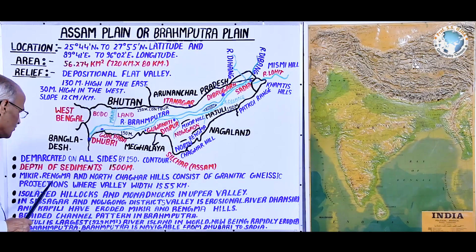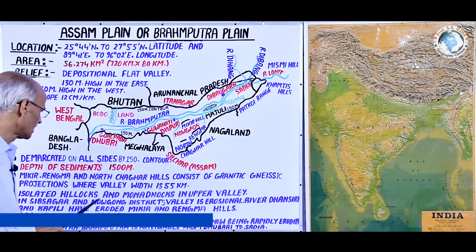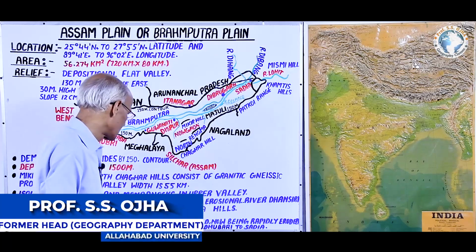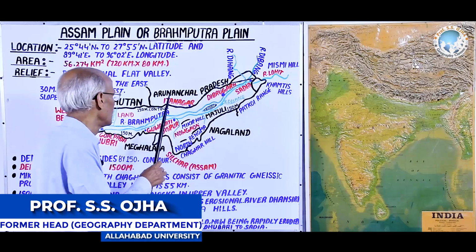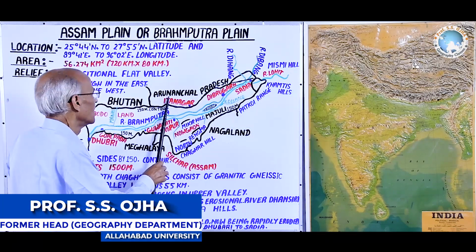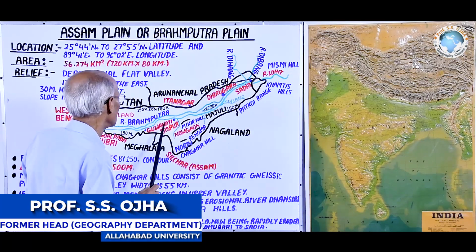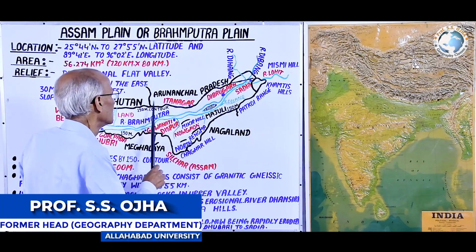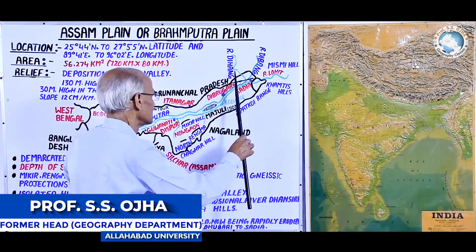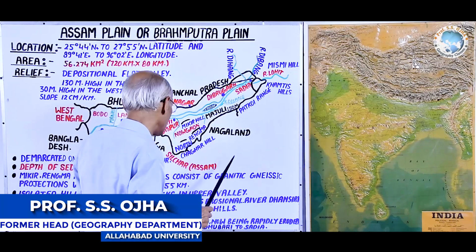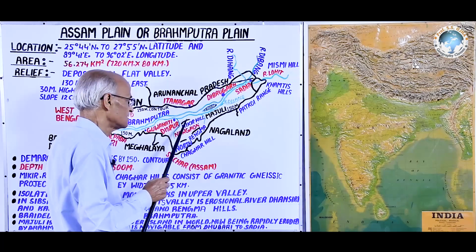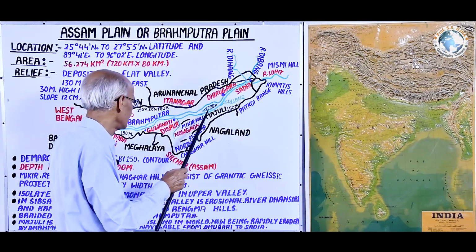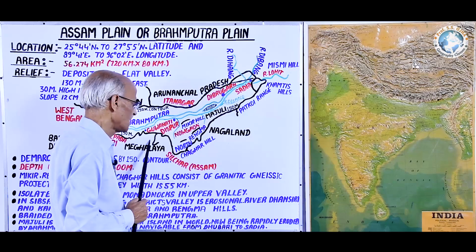Now come to the next point. Here, isolated hillocks and monadnocks in the upper valley. The lower valley of the Assam plain is below Guwahati, and to its northeast is the upper valley. In the upper valley, there are hillocks and monadnocks. These structurally resemble those in the Meghalayas.